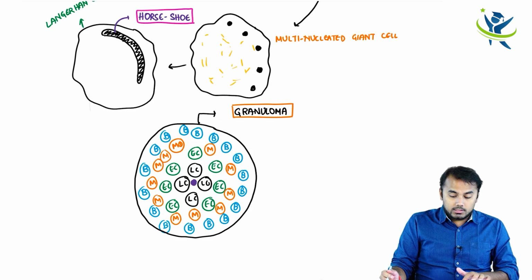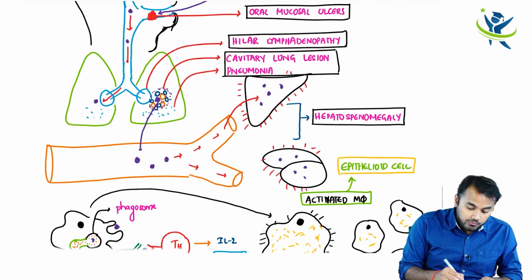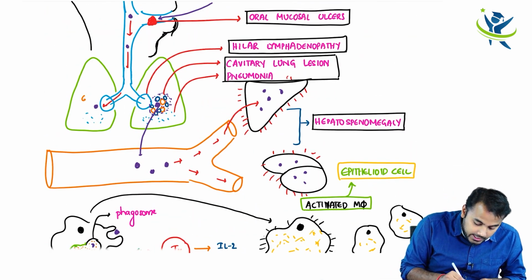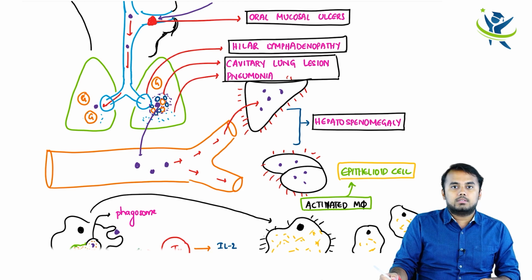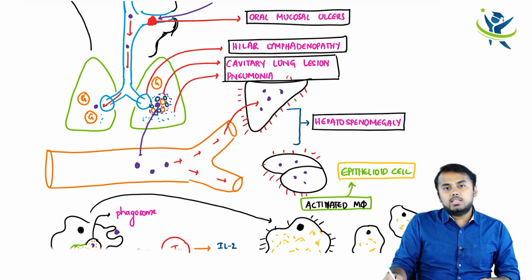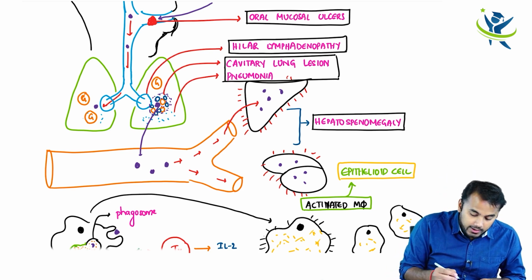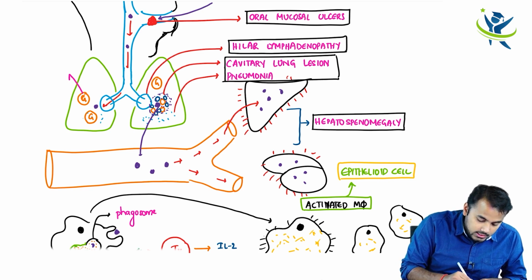Such granulomas are formed in the lungs. I am writing it as G. G stands for granuloma. You see, such granulomas are formed on either side in the lungs. So whenever you see a granuloma in the lung, can I call this lung condition a chronic lung disease? Yes. So another important point I have to add here is I can also see a granuloma.